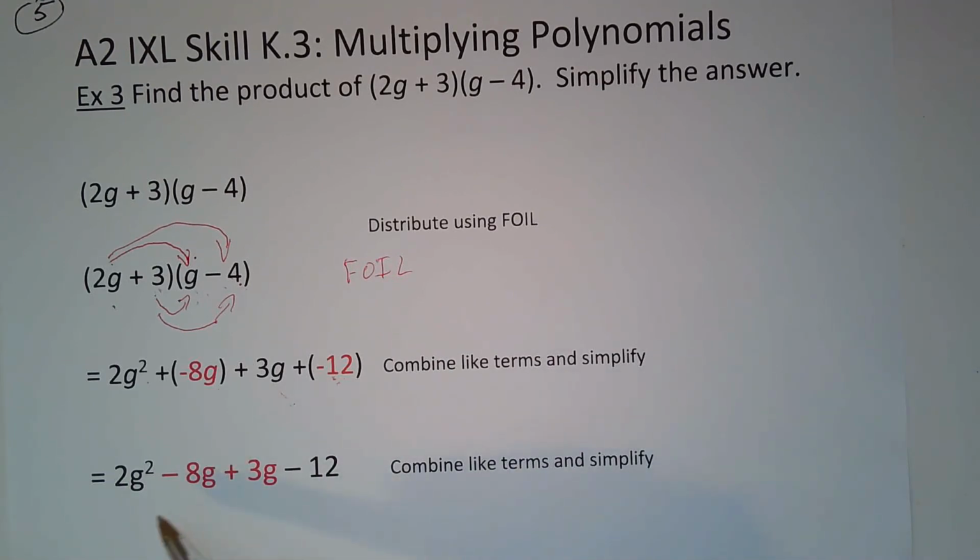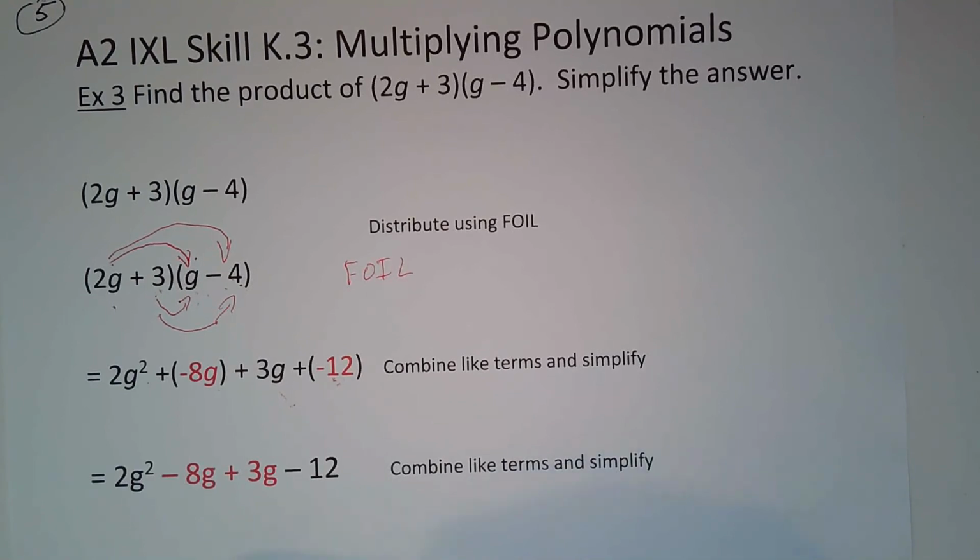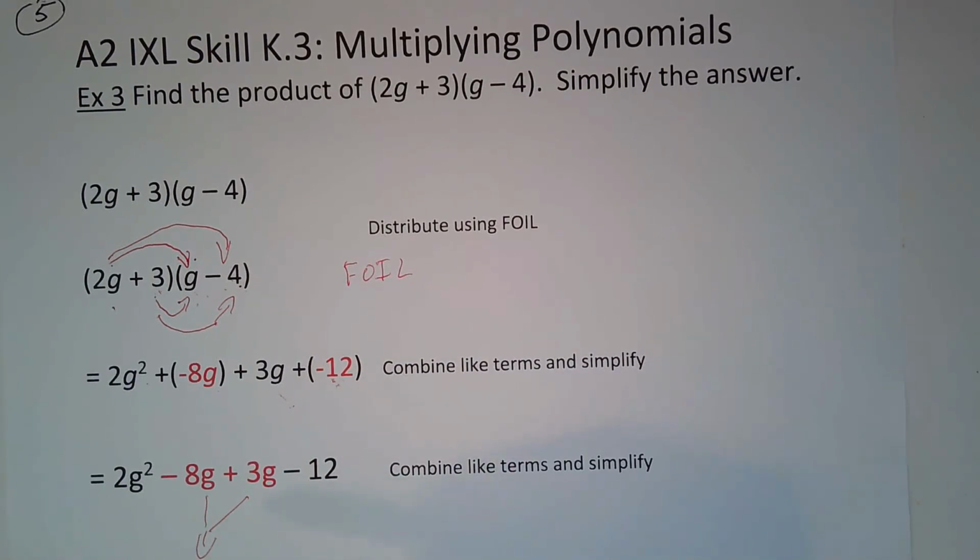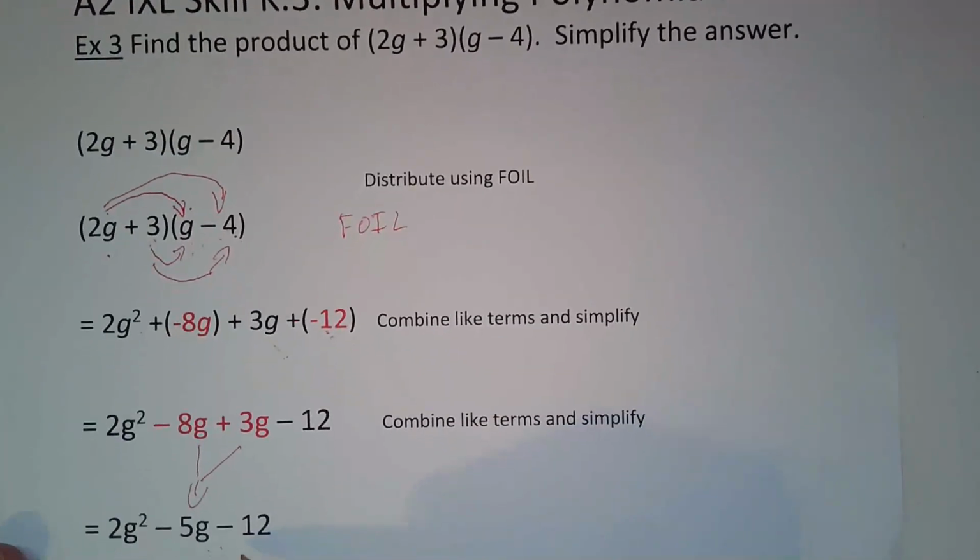So 2g squared, that's the only term that has a square in it, but negative 8g and 3g are likes. We can combine those, and of course what happens is they combine here to form negative 5g. And so we rewrite this as 2g squared minus 5g, because negative 8g plus 3g is negative 5g, and then minus 12.